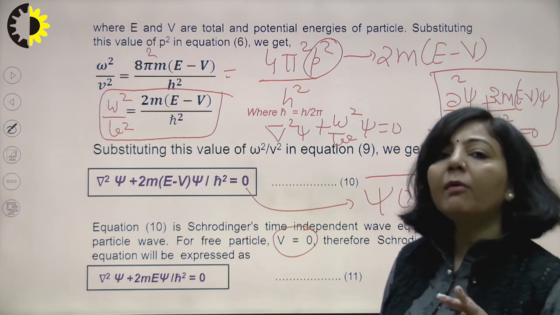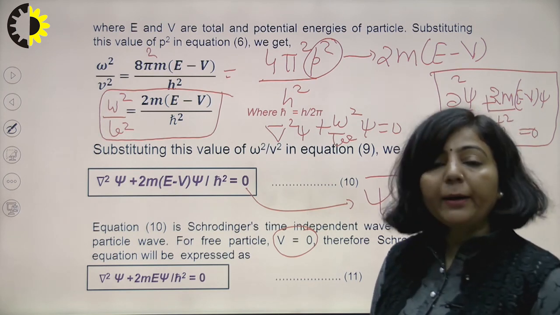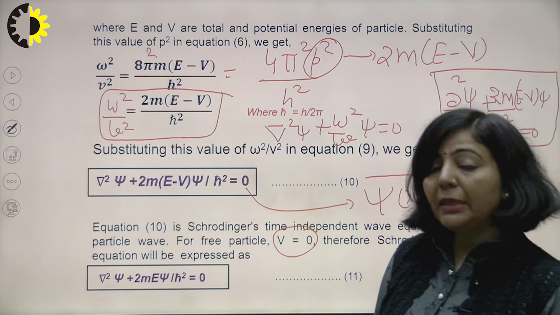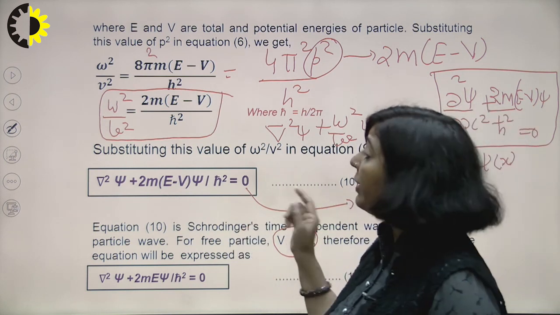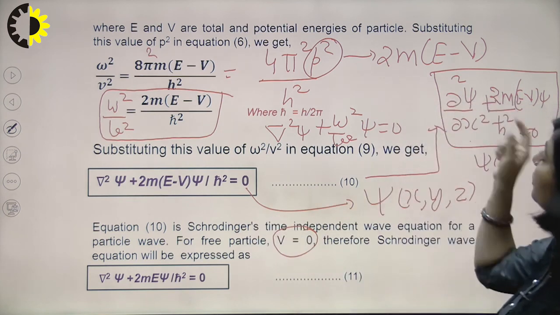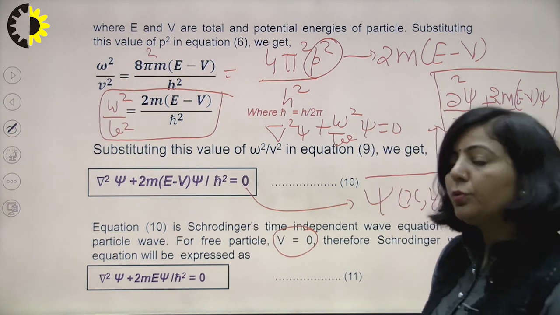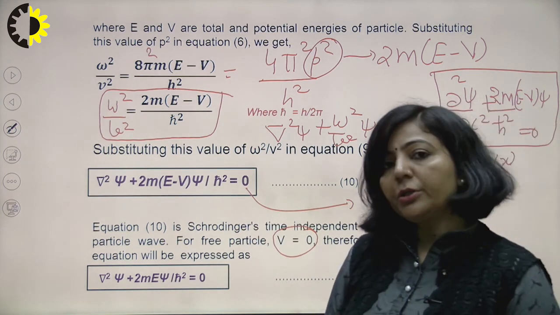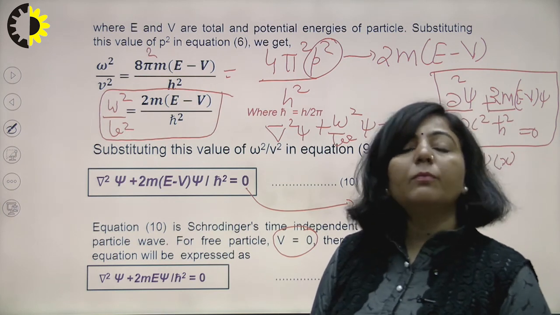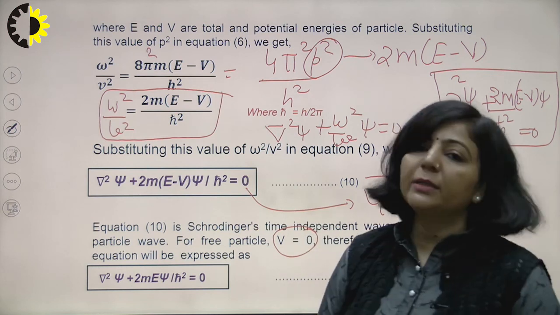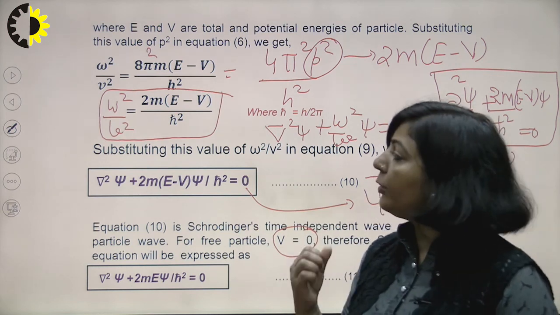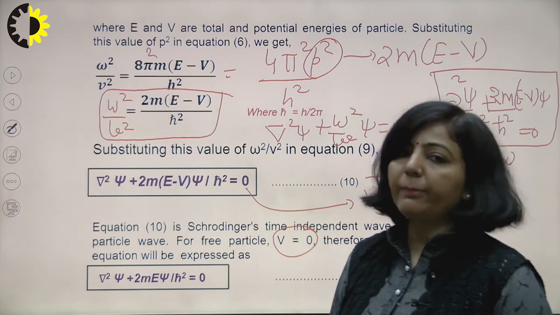So whenever you have a particle whose energy is not changing with time, you will apply this equation in 3 dimensions, and in 1 dimension you will apply the other equation. To describe the wave nature of a moving microscopic particle where the energy is independent of time, you apply this equation, and after simplifying you will get the wave function for such a system.